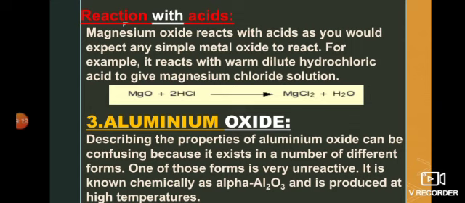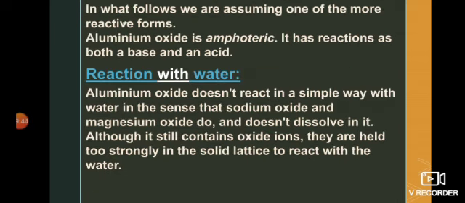Now, the third one is aluminium oxide. When we discuss the properties of aluminium oxide, it exists in a number of different forms. One form which is very unreactive is known as alpha aluminium oxide, which is produced at a very high temperature. But the form of aluminium oxide which we will use here is very reactive. Aluminium oxide is amphoteric in nature. It shows reactions both with acids as well as with bases.